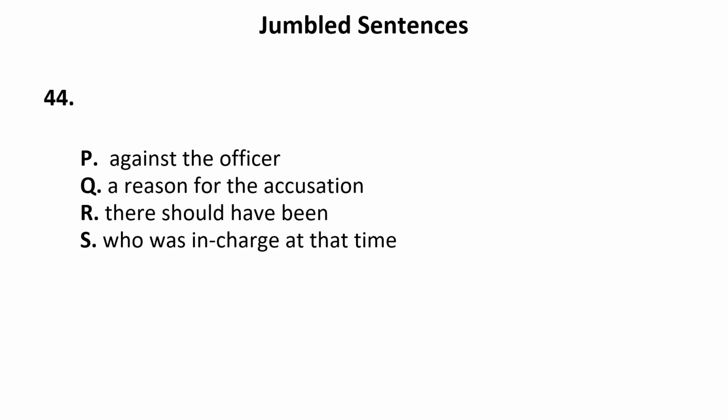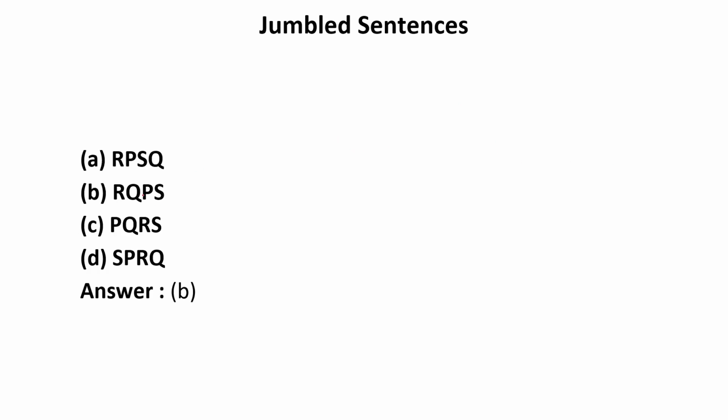Against the officer as reason for the acquisition, there should have been who was in charge at that time. So R can be the first sentence: there should have been a reason for the acquisition against the officer who was in charge at that time. So RQPS. Now let us see if it is given. Yes, of course it is given in B. It means B is the correct answer.